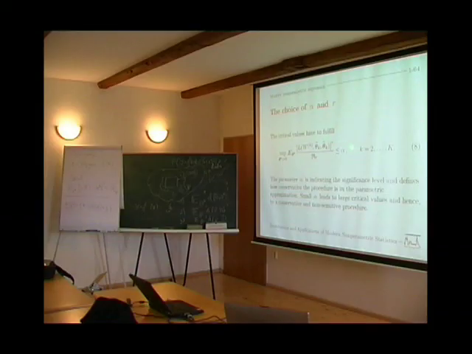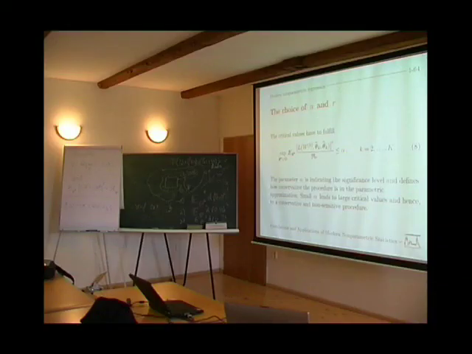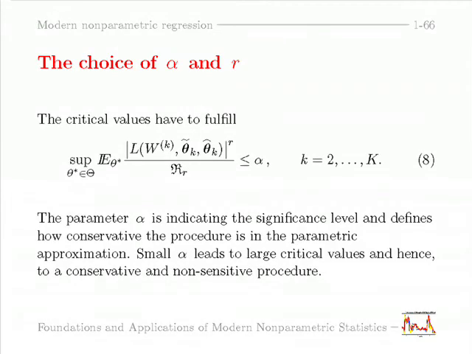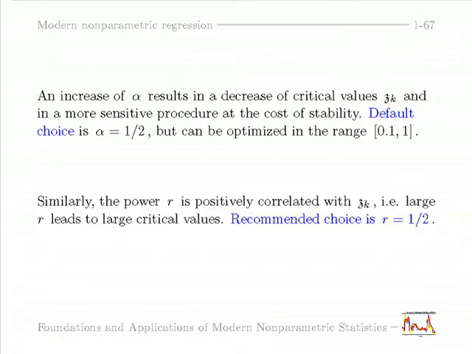And this is the same flavor for alpha. Alpha measures how good we should be in the parametric situation. Small alpha means we are very conservative, larger alpha less conservative. And r we fix to 1/2, just one universal value. We will illustrate how the critical values depend on alpha and r by a Monte Carlo study.